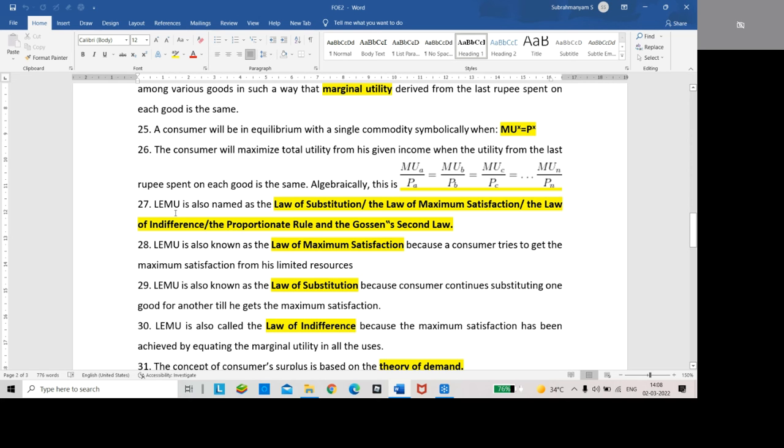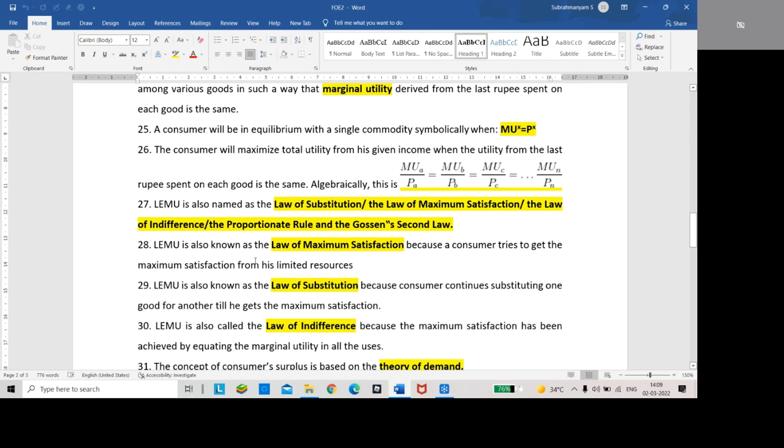LEMU, the law of equimarginal utility, is also named as the law of substitution, law of maximum satisfaction, law of indifference, proportionate rule, and Gossen's second law.